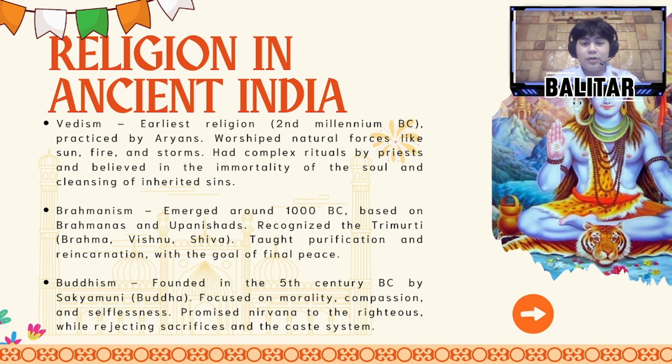It was based on sacred texts like the Brahmanas and the Upanishads. This religion introduced the concept of the Trimurti: Brahma, the creator, Vishnu, the preserver, and Shiva, the destroyer. It emphasized purification, reincarnation, and the ultimate goal of reaching final peace.